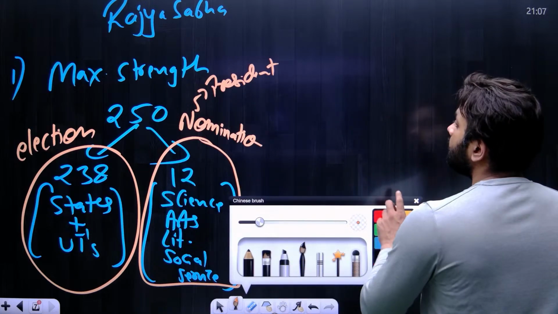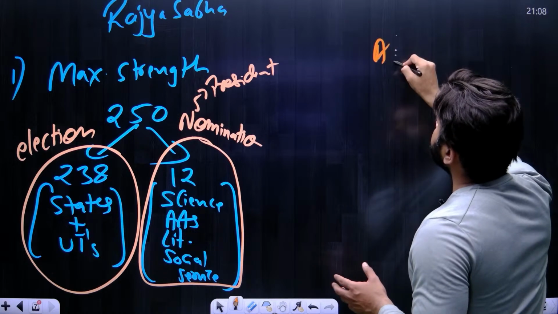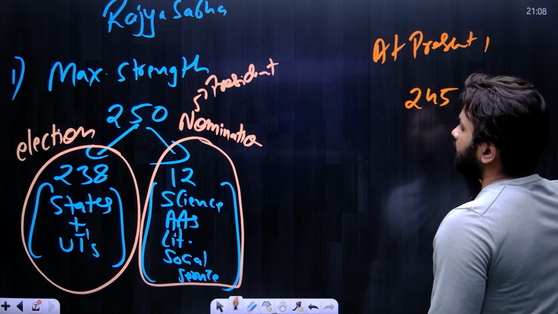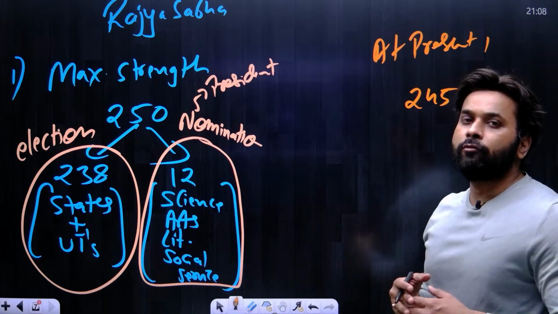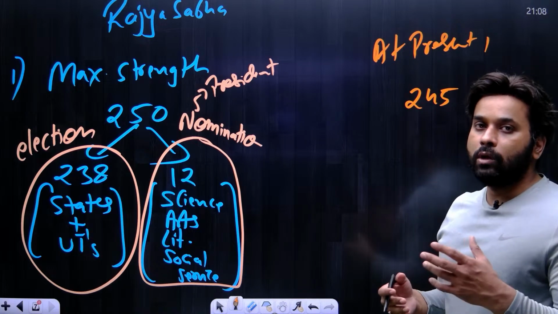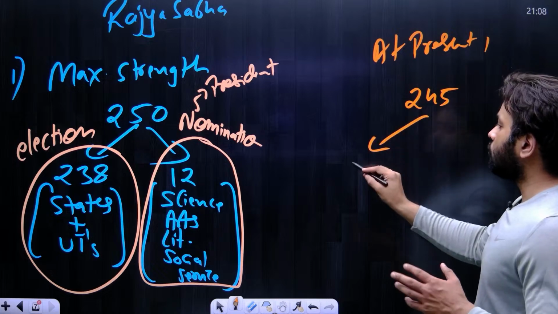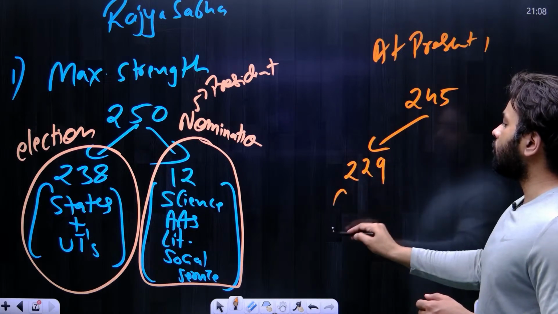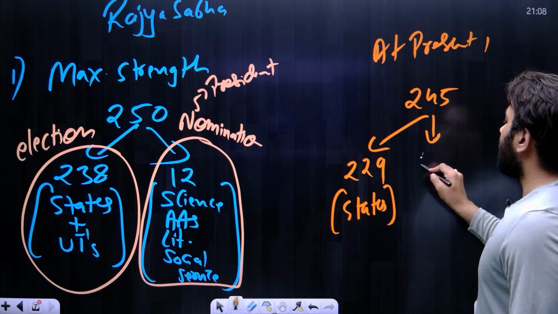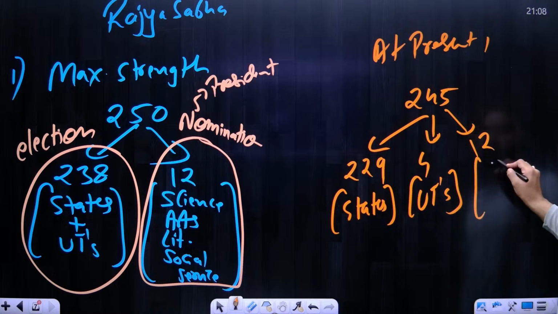Now what about the present situation? The present situation of Rajya Sabha is that we have only 245 members. And remember, the 104th Amendment Act has no role in reducing the number of seats in Rajya Sabha. It was only for the Lok Sabha. So in Rajya Sabha, we have 245 seats. Out of 245, 229 seats are for states, 4 seats are for UTs, and 12 seats are for those 4 categories.